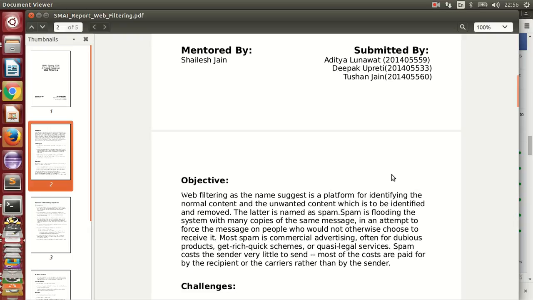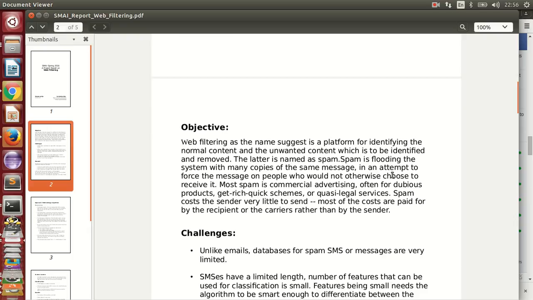Spam is flooding the system with many copies of the same message in an attempt to force the message on people who would not otherwise choose to receive it. Basically, spam is used for commercial advertising, often for dubious products, get rich quick schemes, or quasi legal services.